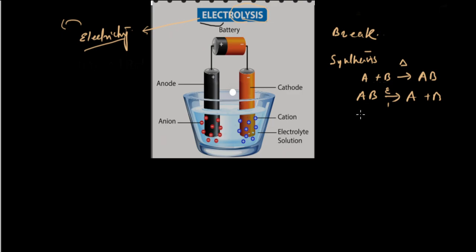So we can also say electrolysis is an electrochemical reaction. I hope the idea is clear: electrolysis means breaking up a substance with the help of electricity, or a chemical reaction we bring about with the help of electricity. So where do we do electrolysis? We do electrolysis on an electrolyte.